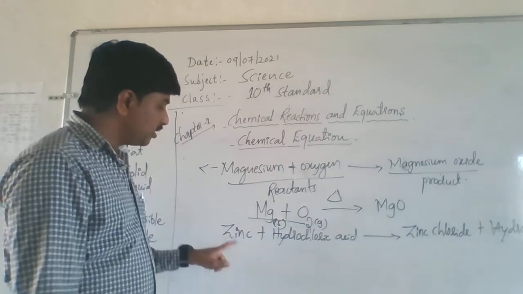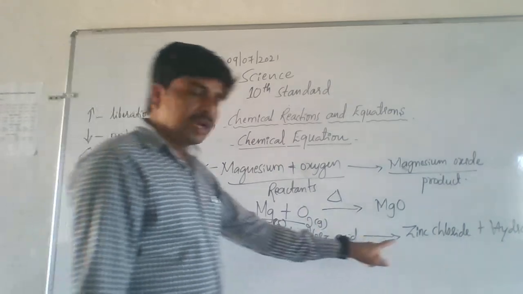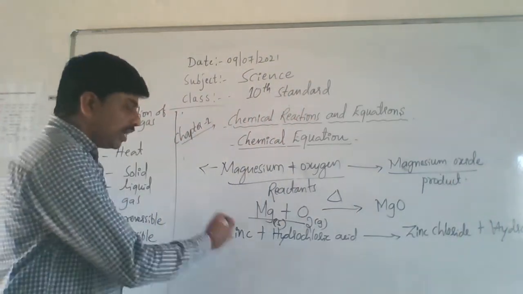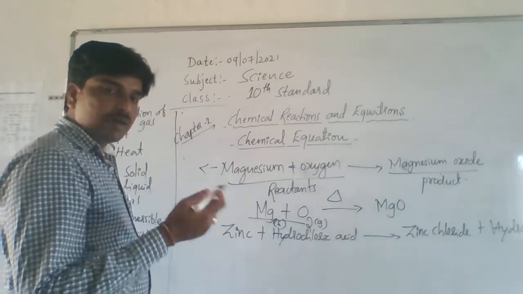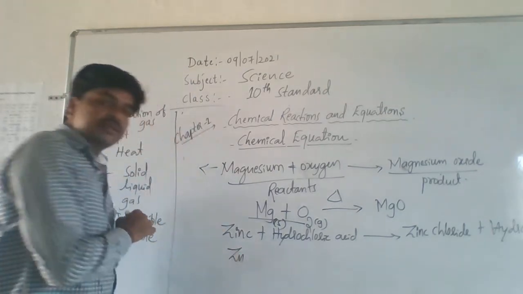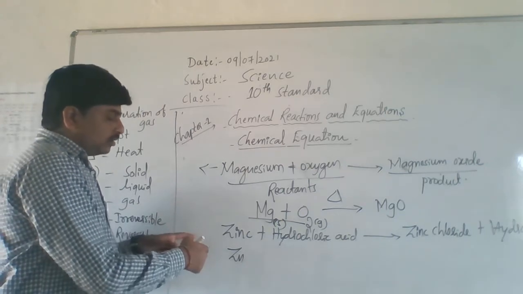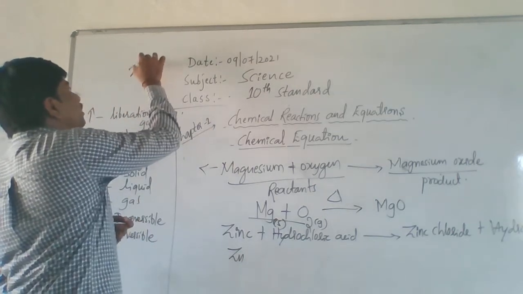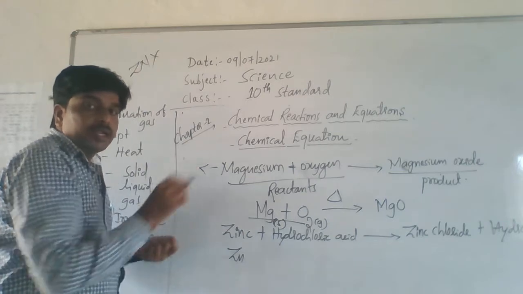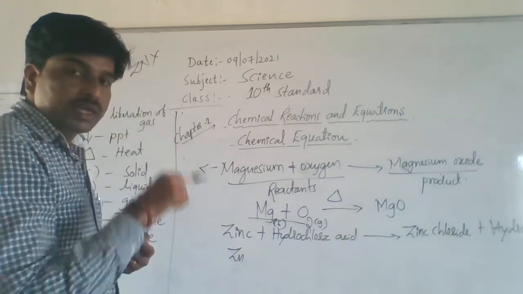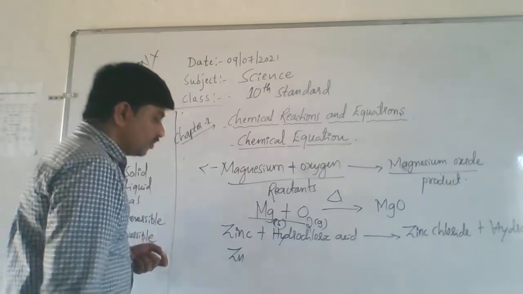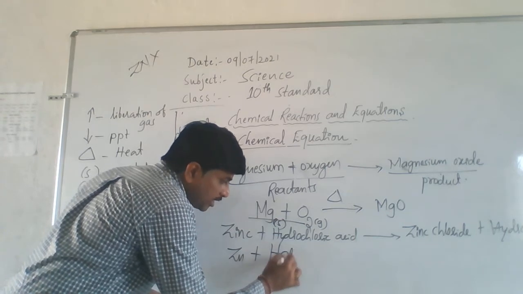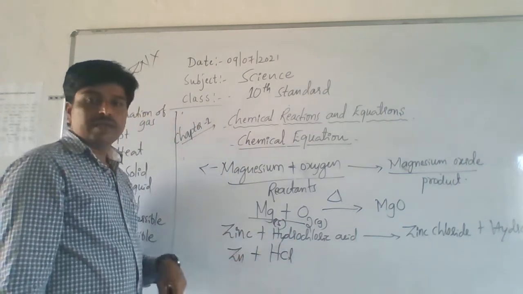Here I am giving another example. When zinc reacts with hydrochloric acid, that forms zinc chloride and releases hydrogen gas. Okay. I write this equation using the symbol sign formula. See, the zinc symbol, Zn, is there. First letter should be capital, second letter should be small. Don't write it the wrong way. While writing chemical symbols of elements, first letter should be capital, second letter should be small. See, hydrochloric acid, its formula is H, capital C and small l, HCl.